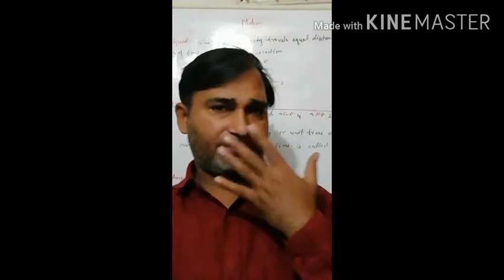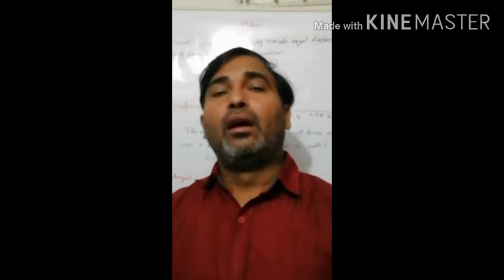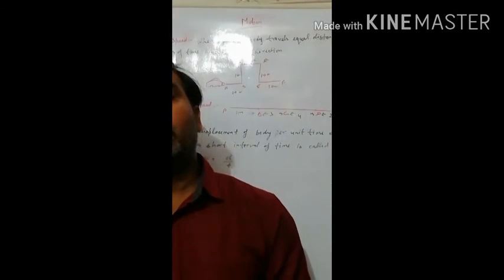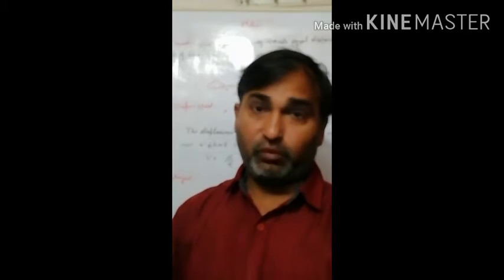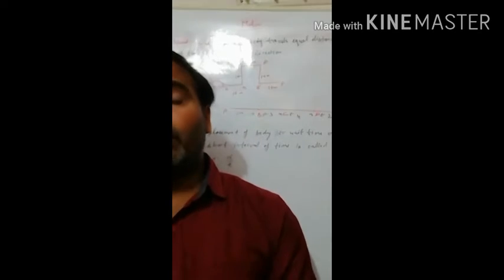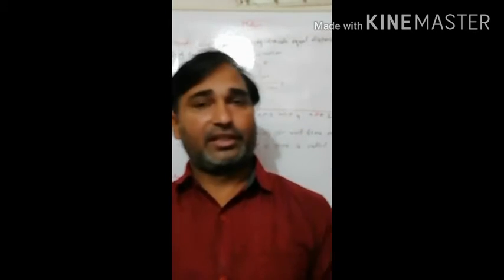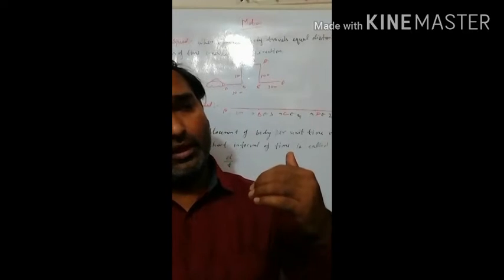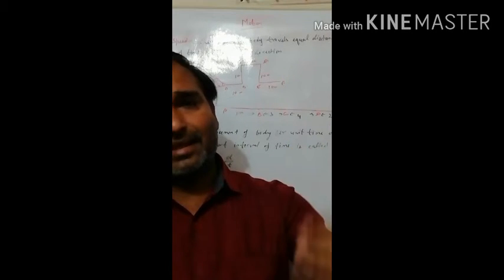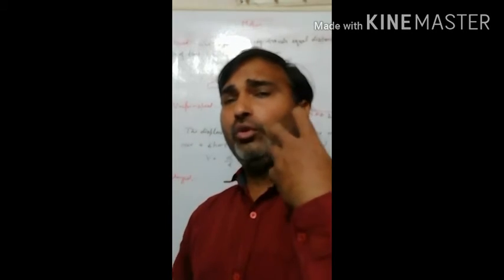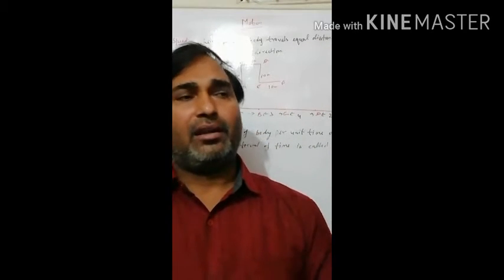Now, in the previous class, all of you discussed speed. What is speed? The distance covered by a body per unit time is called speed. The unit of speed is equal to the unit of distance upon the unit of time, which means meter per second. Now, when is a body said to be in uniform speed or in non-uniform speed?